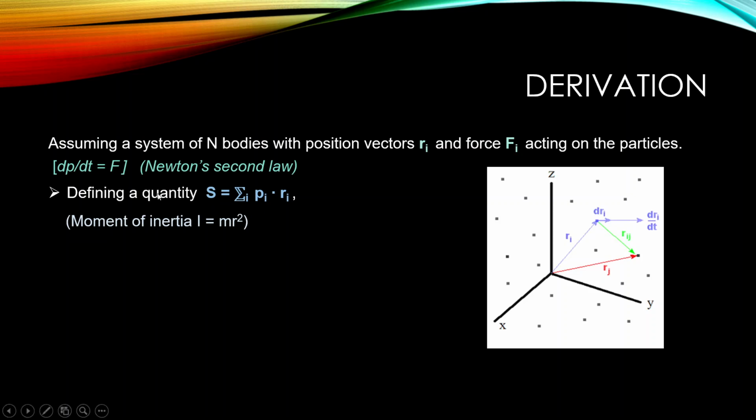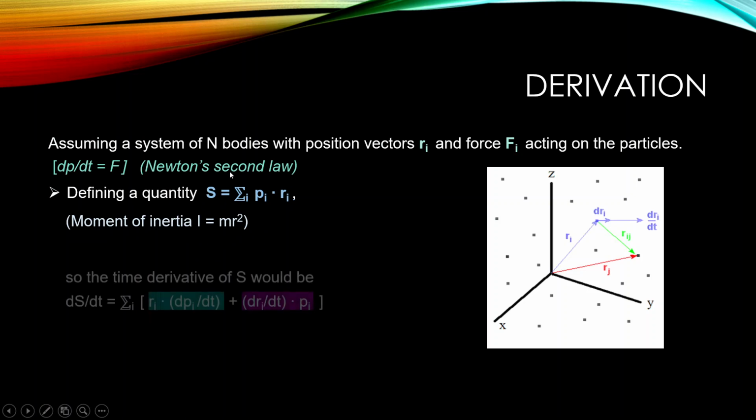This quantity that we have just defined here comes from the moment of inertia, I equal to mr square. With respect to the origin, the moment of inertia is the distribution of all the particles of the system, and is given by I equal to mr square. Now, when we differentiate it, we're going to get this quantity.